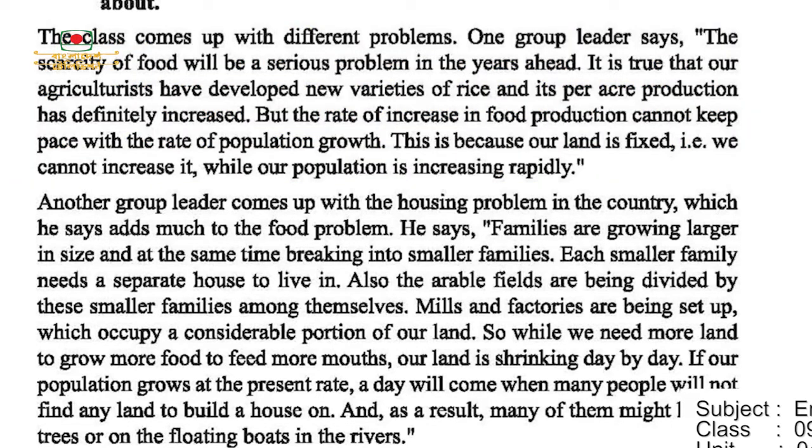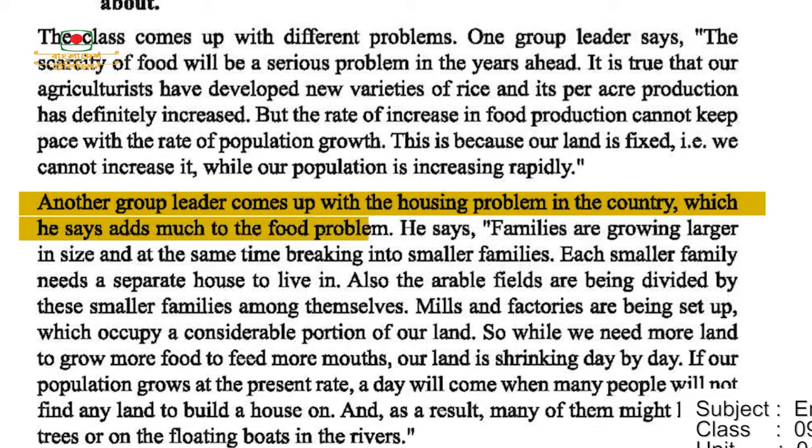So here the words you need to underline are scarcity, occur, agriculturist, increasing and rapidly, which we already know the meaning of. Another group leader comes up with the housing problems in the country, which he says adds much to the food problem.